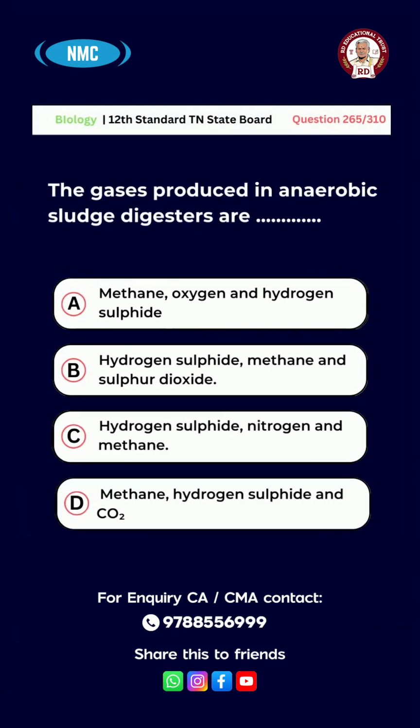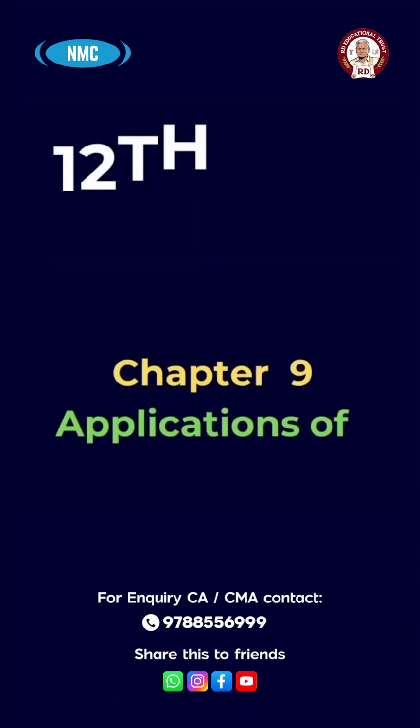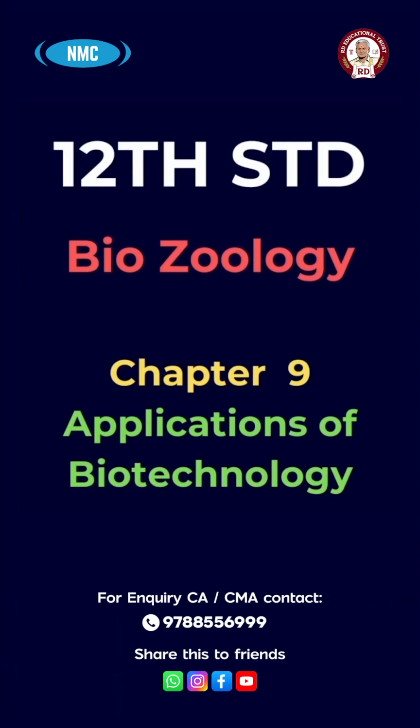Question number 265. The gases produced in anaerobic sludge digesters are A, methane, oxygen and hydrogen sulfide, B, hydrogen sulfide, methane and sulfur dioxide, C, hydrogen sulfide, nitrogen and methane, D, methane, hydrogen sulfide and CO2. The right answer is option D. Methane, hydrogen sulfide and CO2. Chapter 9. Applications of Biotechnology.